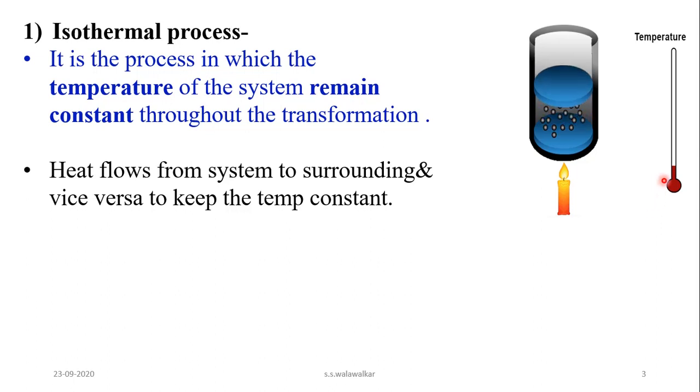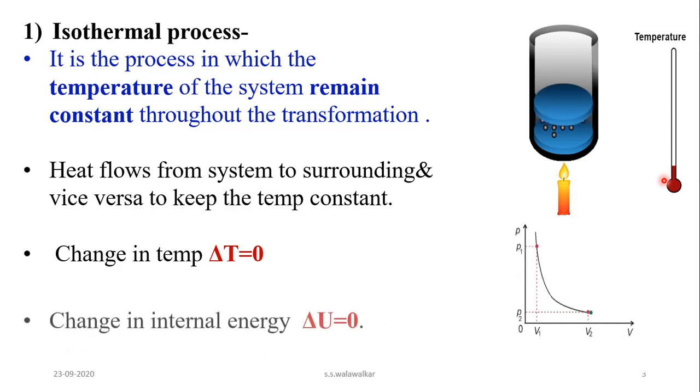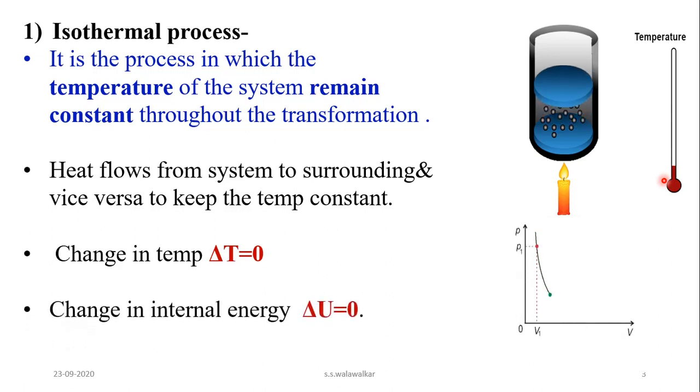So here the temperature of the initial state and the temperature of the final state are both the same, and therefore delta T is equal to 0, that is, the change in temperature is equal to 0. And as internal energy depends upon temperature, the internal energy of the system also will not change.